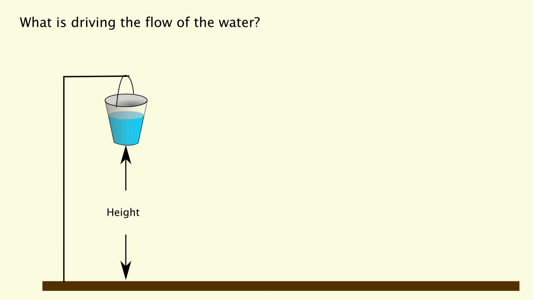Let's have a look at one factor that you all will easily understand. It's the position energy of water. So here you see a bucket hanging at a certain height, and if we turn this bucket, then the water will of course flow down to the earth. And this movement is driven by the position energy of the water in this bucket.